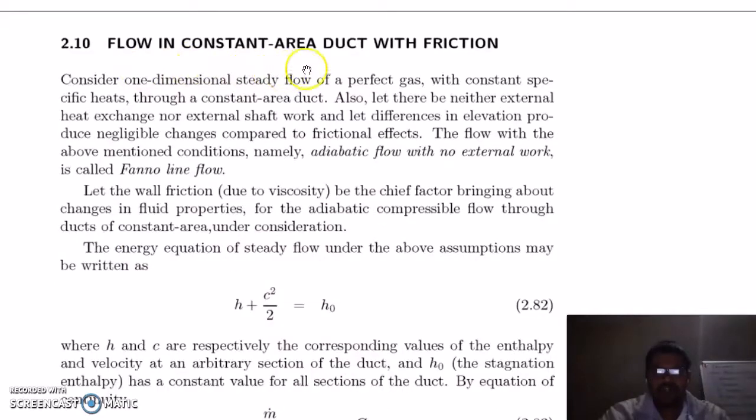Flow in a constant area duct with friction. Consider one-dimensional steady flow of a perfect gas with constant specific heats through a constant area duct. Also let there be neither external heat exchange nor external shaft work. Let the difference in elevation produce negligible changes compared to frictional effects. The flow with the above mentioned conditions, namely adiabatic flow with no external work, is called Fanno line flow.